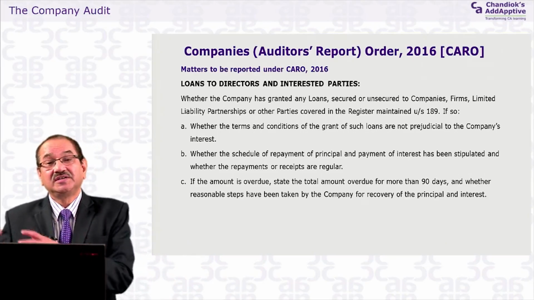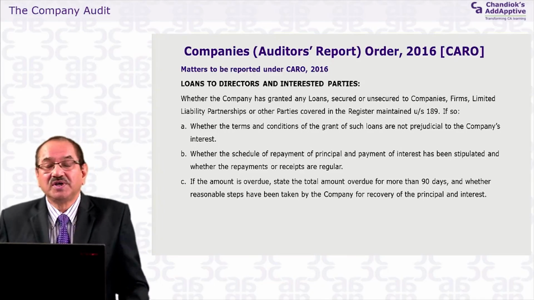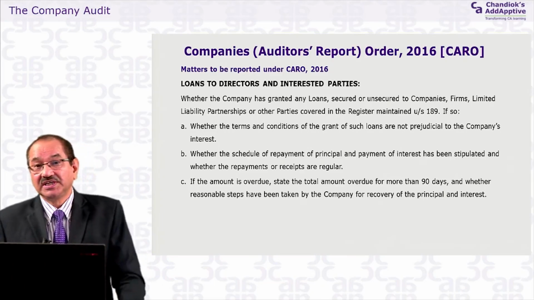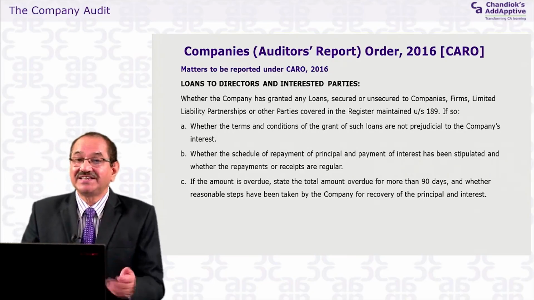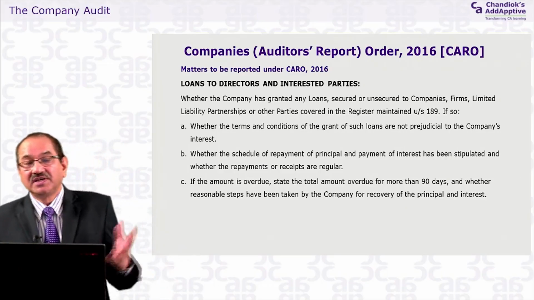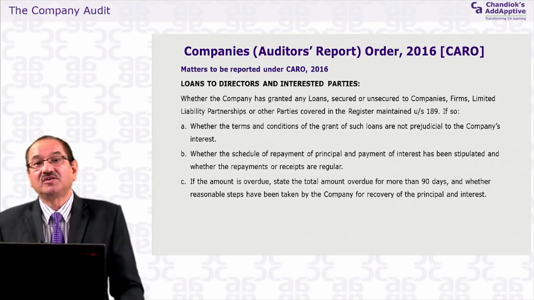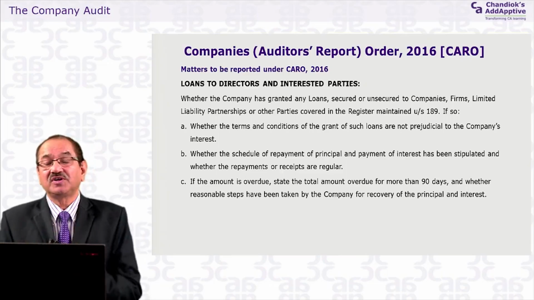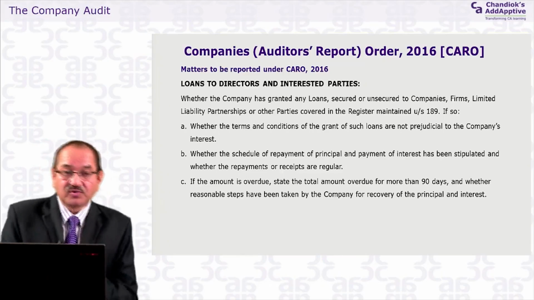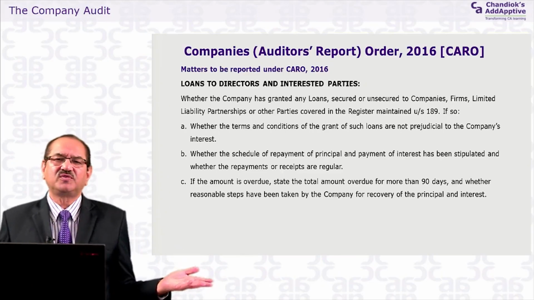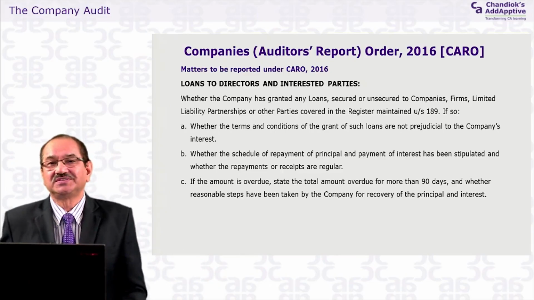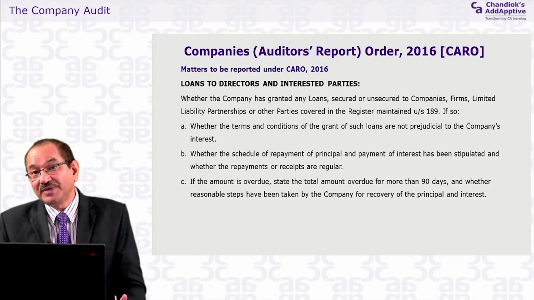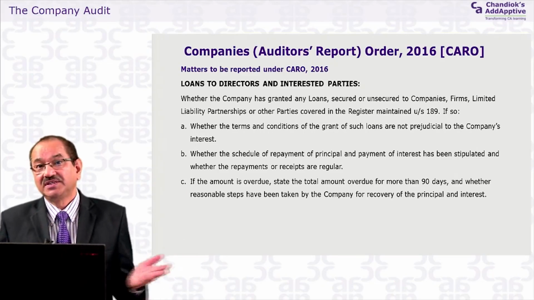Perhaps the government wants to have such a type of reporting in case of non-banking companies also, or other companies also, whether that loan is being paid timely or not, because that 90-day criteria becomes a triggering point whether the loan will be performing or not performing. But there is no such criteria of performing, non-performing here. Here the auditor has to just report whether it is overdue for more than 90 days. If some installments are overdue for more than 90 days, then the auditor has to report those installments. Suppose they are paid after 90 days, but still, you have to tell that they are not regular in payment.